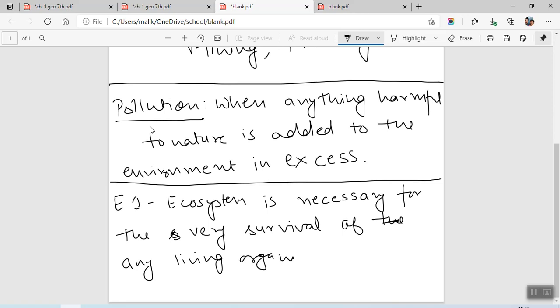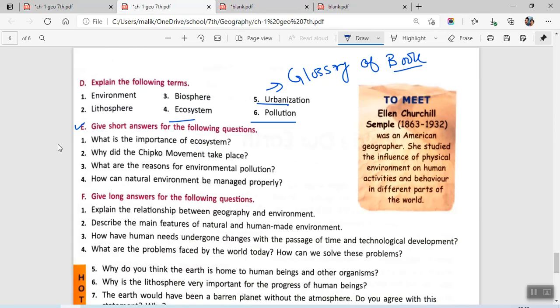Okay, it is asking about importance in the sense it is the most important thing, that is, ecosystem is necessary for the very survival of any living organism on the earth. ठीक है, उसके बगैर सर्वाइव कर ही नहीं सकते हैं. I just gave you the example, I discussed many examples.